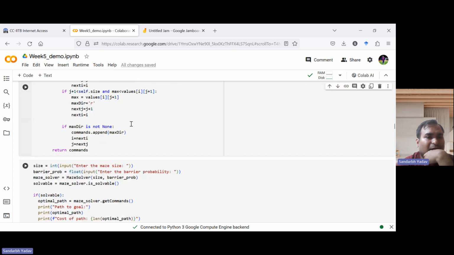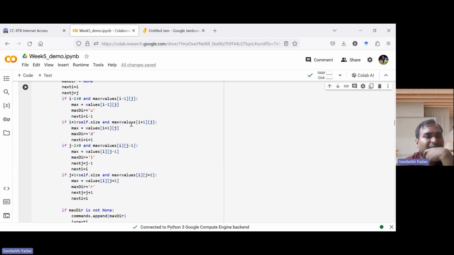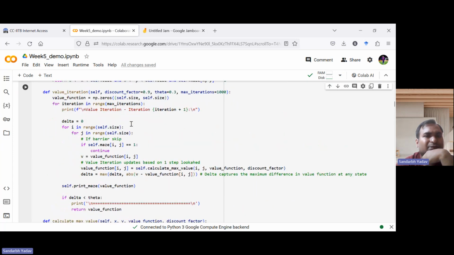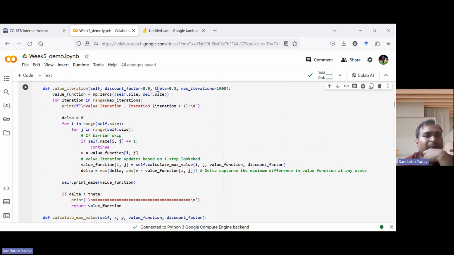Now I'll explain how this value iteration is working. I'll just simply show you the main function. Here we have used a different kind of stopping criteria, which uses theta. Theta has a value of 0.3. Basically, we are maintaining one delta, which is initially initialized to 0.